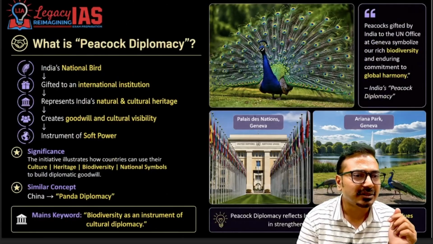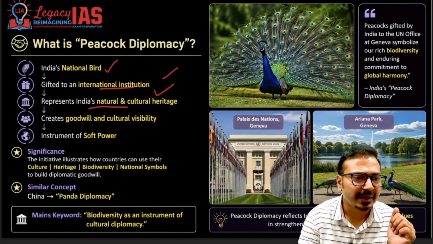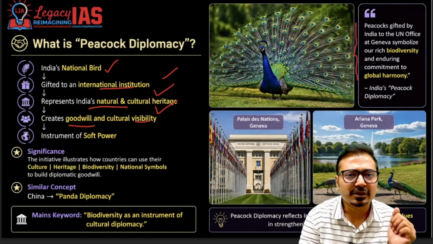Yes, India's national bird, that's why we can say it is important. India's national bird, gifted to an international institution, represents India's natural and cultural heritage, creates goodwill and cultural visibility. So a peacock gifted to the India office symbolizes our rich biodiversity and enduring commitment to global harmony.